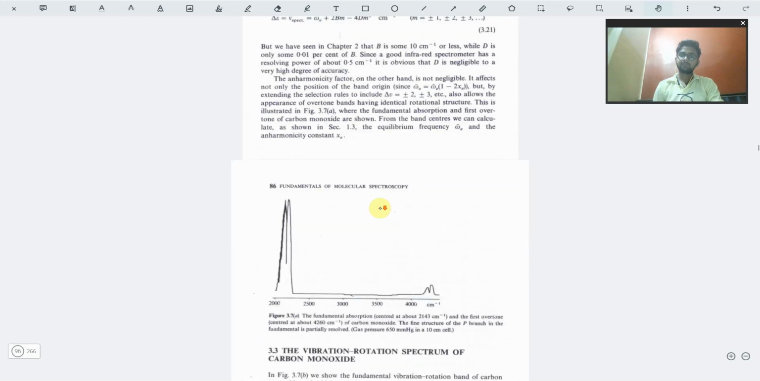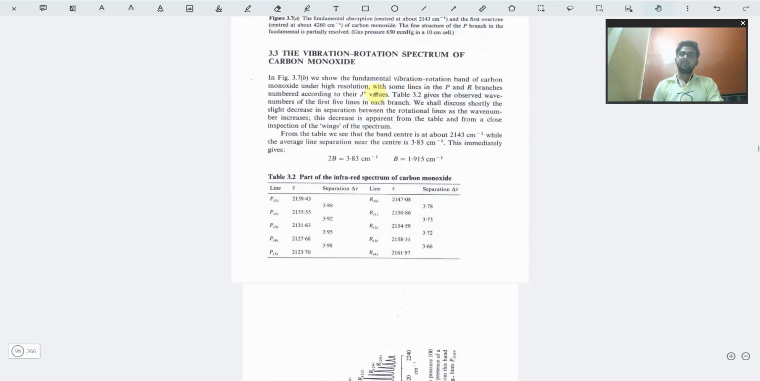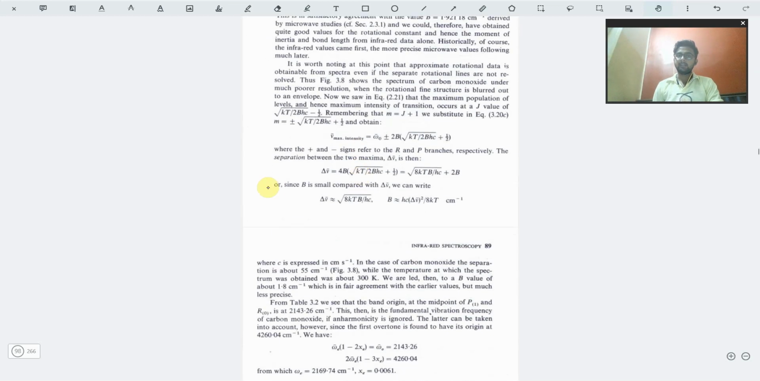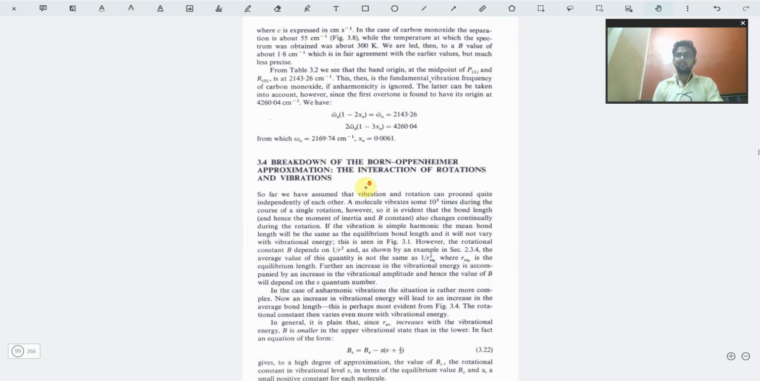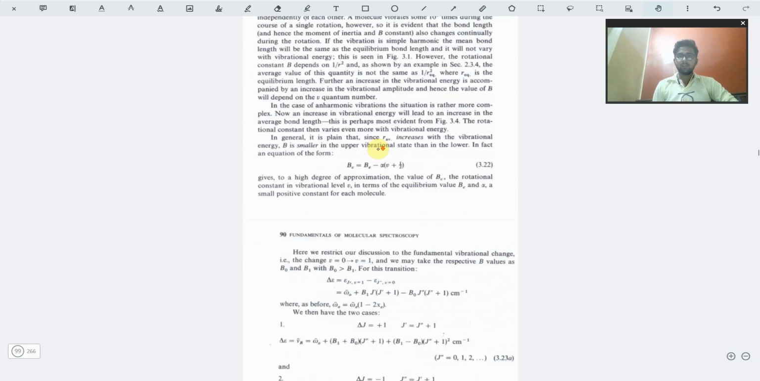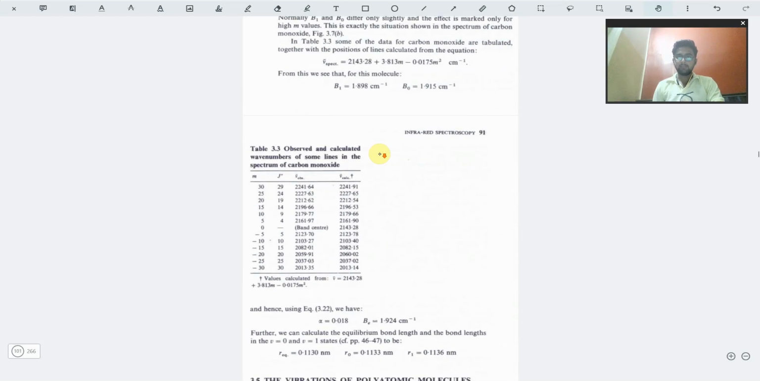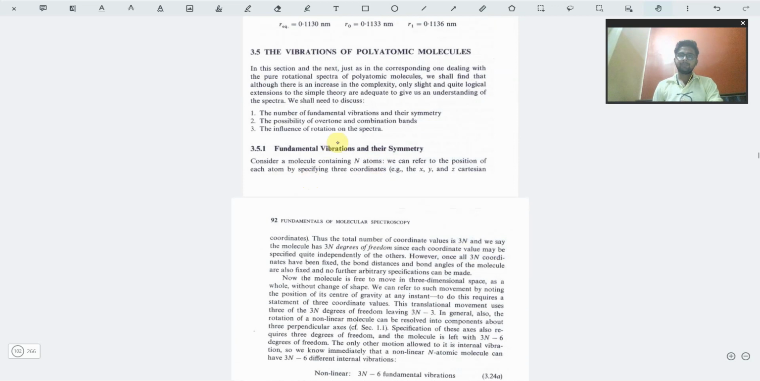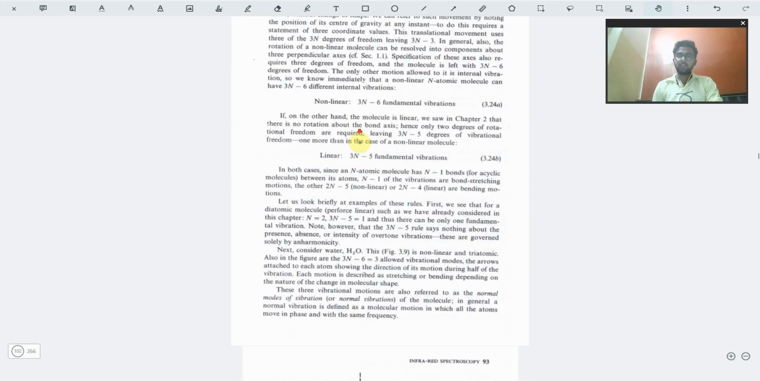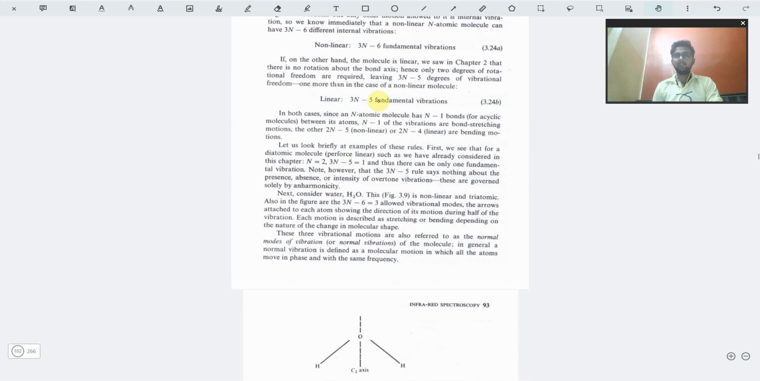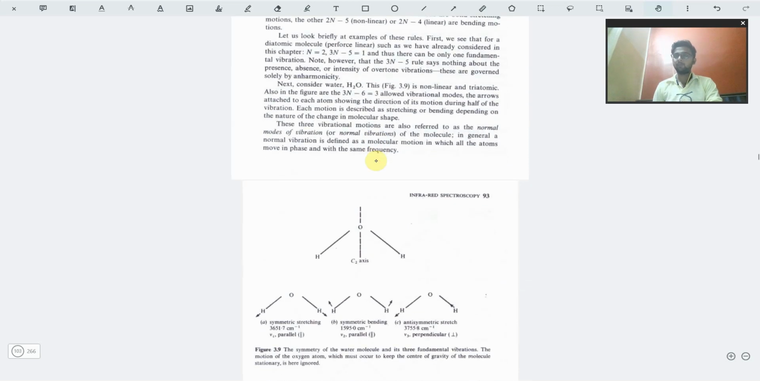So the vibration-rotation spectrum of carbon monoxide. You can see a diatomic molecule is taken here, and the calculations regarding that are done. Then we have the Born-Oppenheimer approximation. The derivation is given, not quite extensively, but it is useful for knowledge. Then we have the vibration of polyatomic molecules. We know already the terms linear and non-linear vibrations, and how many types of vibration are possible.